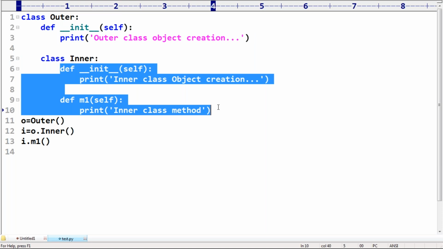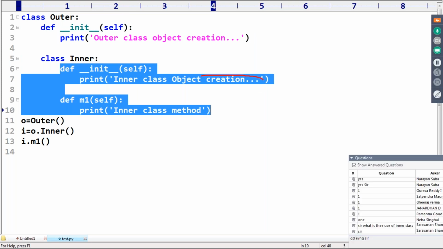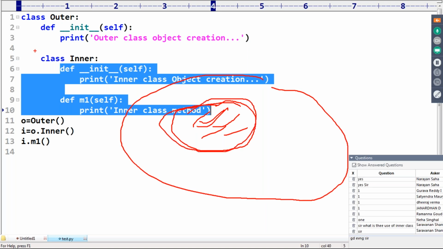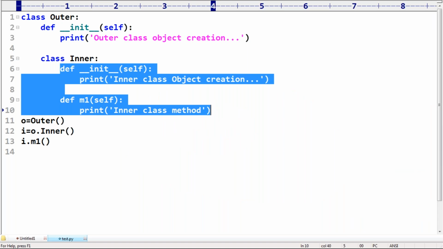Are you getting the point? Suppose I have a car, sir. Within the car, an engine is there. The engine is an entity which has some methods, some constructor. No problem. You can define the engine as a separate class inside the car class. That facility we have, so the modularity of the application is going to be improved.